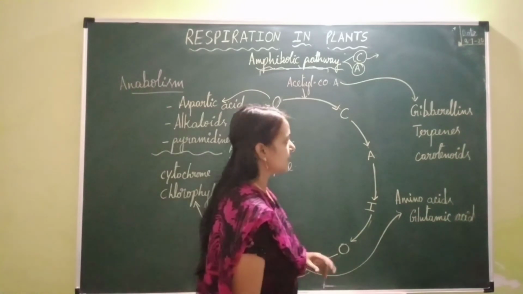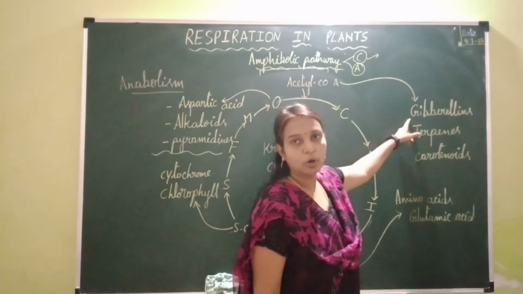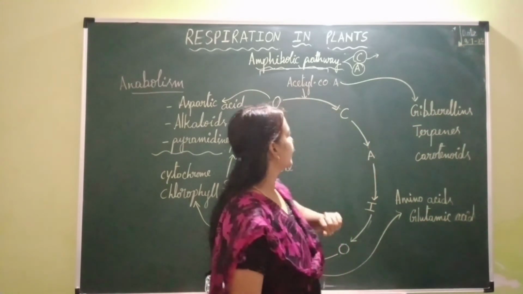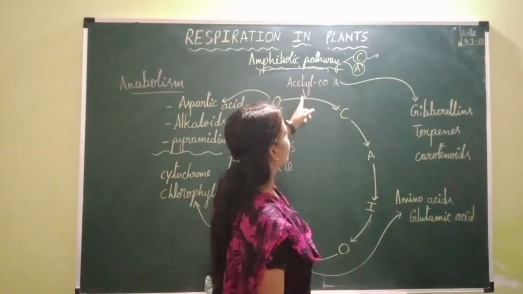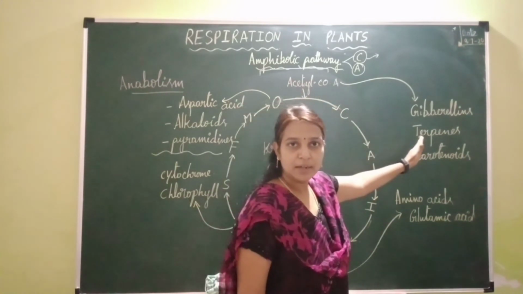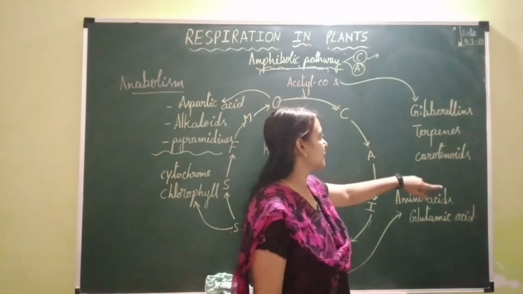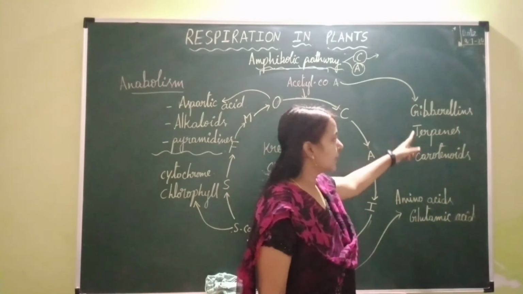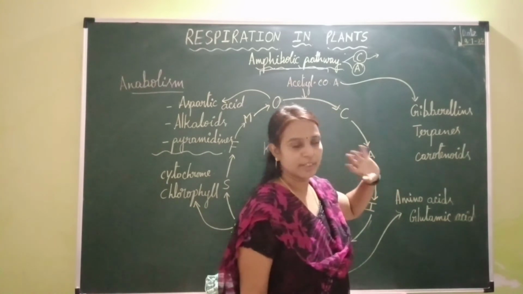Suppose the cell is in need of some plant hormones like gibberellins, terpenes and carotenoids. During that time acetyl coenzyme A is withdrawn from the respiratory pathway and it is used as precursor for the synthesis of plant hormones like gibberellins, terpenes and carotenoids.